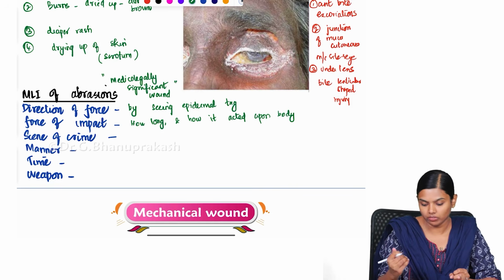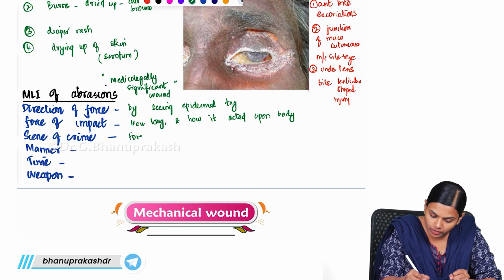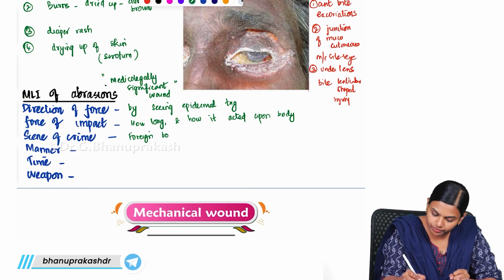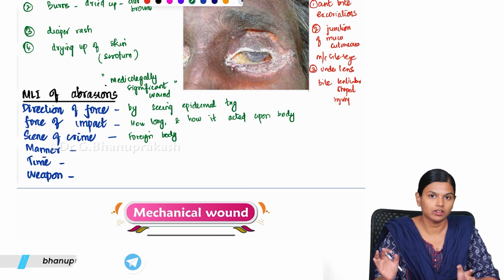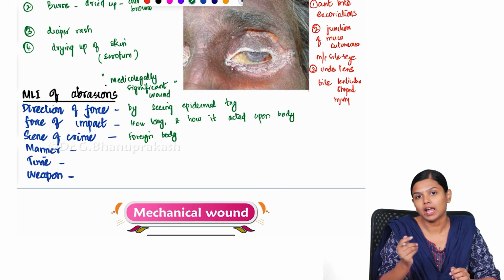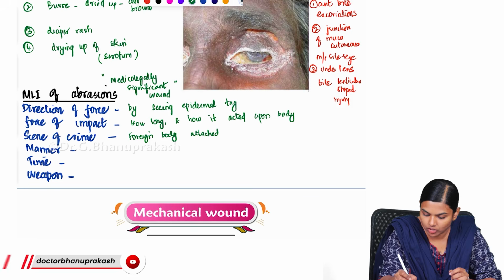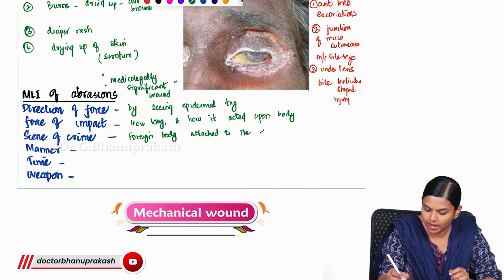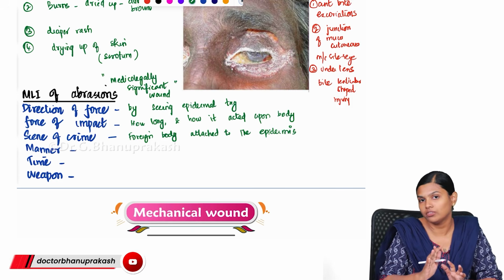Then the scene of the crime. Sometimes there will be some foreign bodies, like mud or a leaf or some scrap, attached to the epidermis. By looking at that, we can identify the scene of crime and the manner of infliction.